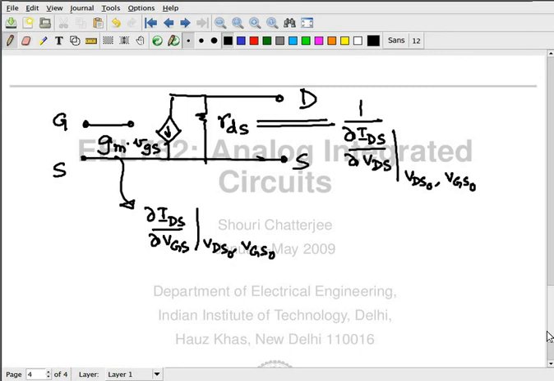Now, this large signal is called the bias point. This VDS0, VGS0 is called the bias point. So you bias the MOSFET by applying certain voltages. Or you could also bias the MOSFET by applying a certain current.